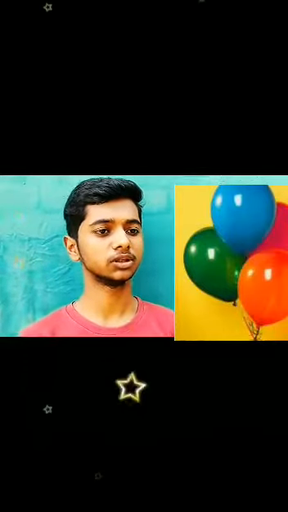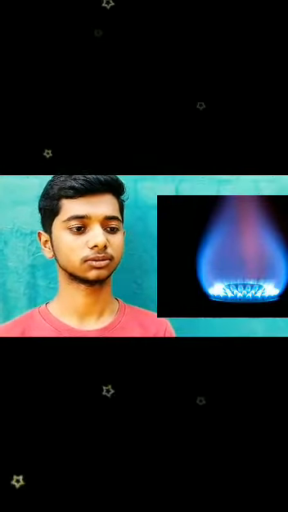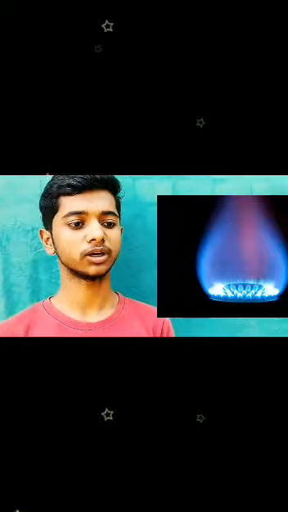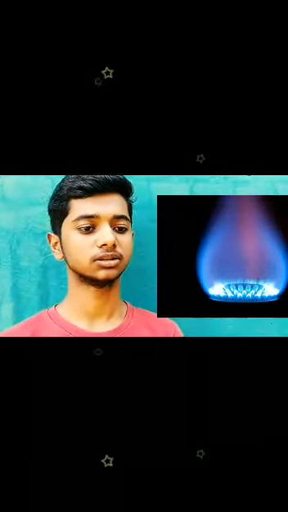Gaseous particles are much farther apart from one another compared to solids and liquids. The space between the particles of a gas is very large. The force of attraction between the particles of a gas is negligible, so the particles of a gas are free to move in any direction.